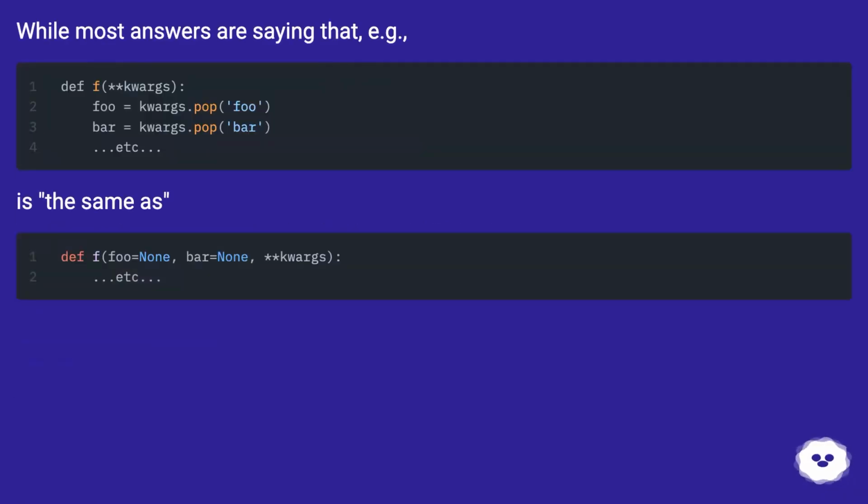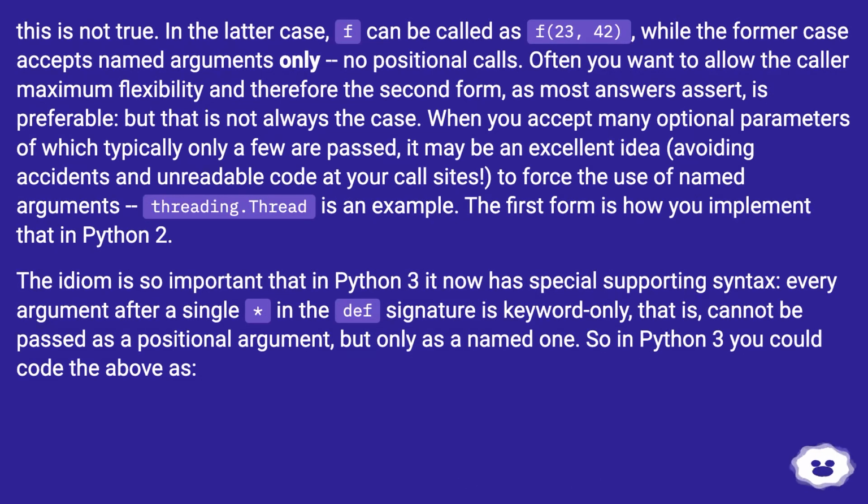While most answers are saying that, for example, this is the same as that, this is not true. In the latter case, f can be called as f(23, 42), while the former case accepts named arguments only, no positional calls. Often you want to allow the caller maximum flexibility and therefore the second form, as most answers assert, is preferable, but that is not always the case.